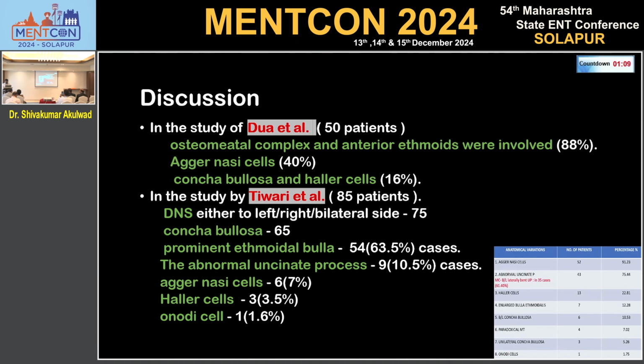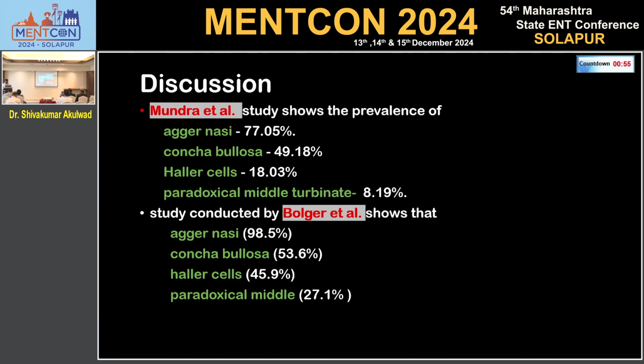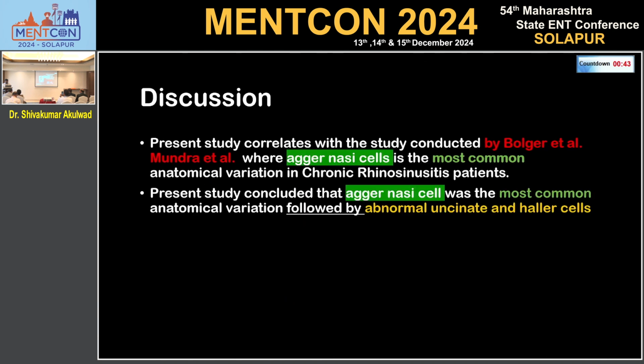Most common anatomical variation was concha bullosa, in 65 patients, followed by prominent bulla, then abnormal uncinate, then agger nasi, Haller cell, and Onodi cells. In Mundra et al. and Bolger et al., the most common anatomical variation was prominent or well-pneumatized agger nasi, followed by concha bullosa, Haller cell, and paradoxical middle turbinate.